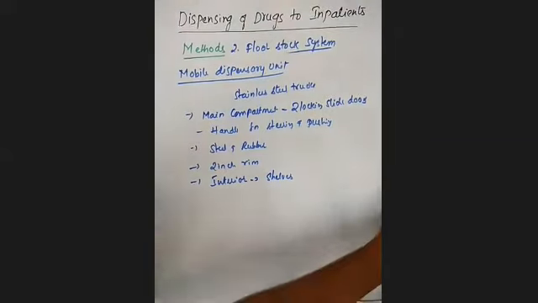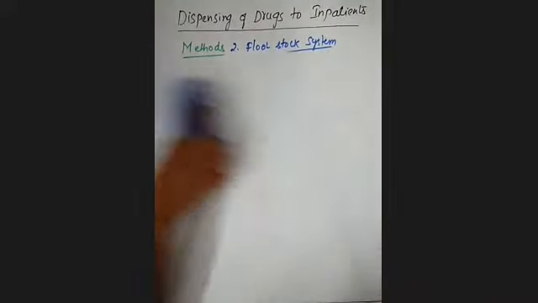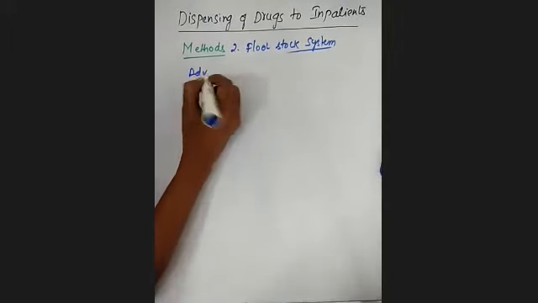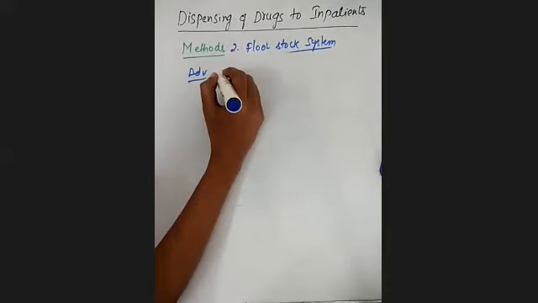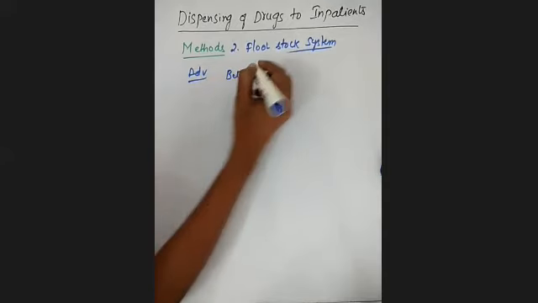Clear? And next we'll see the advantages of this floor stock system. First and foremost advantage is that the pharmacist has better supervision.